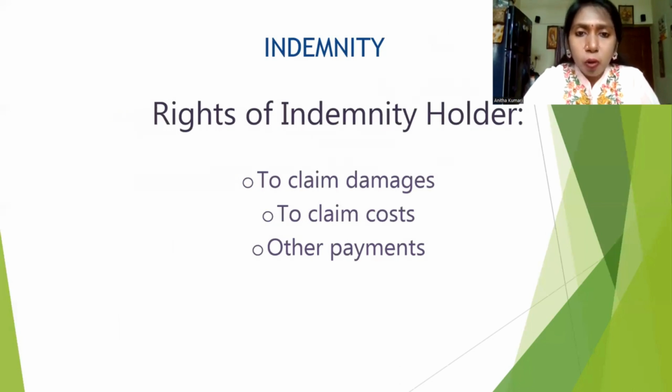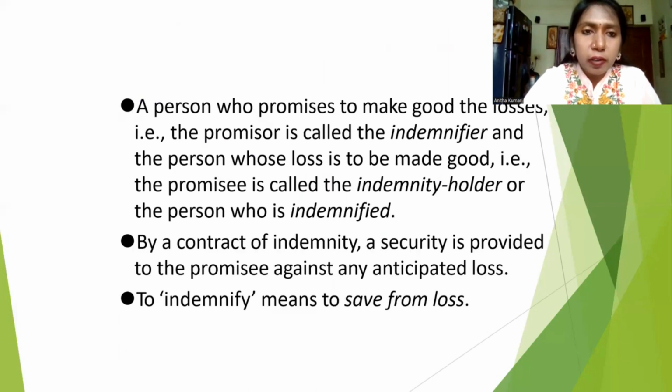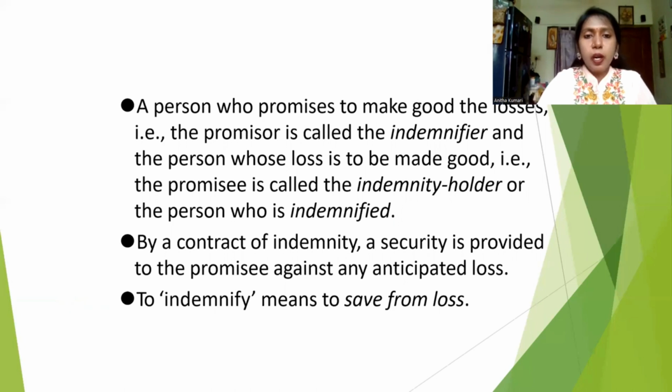The rights of the indemnity holder are to claim damages, to claim costs, and other payments. So who is called the indemnity holder? The person who is taking the insurance. He can claim costs, and he can ask for any kind of damages. A person who promises to make good the loss is called the indemnifier. The person whose loss is to be made good is called the indemnity holder, the indemnified. By a contract of indemnity, security is provided to the promisee against any anticipated loss.